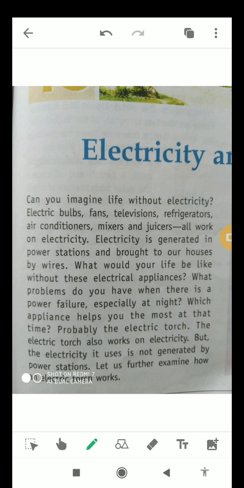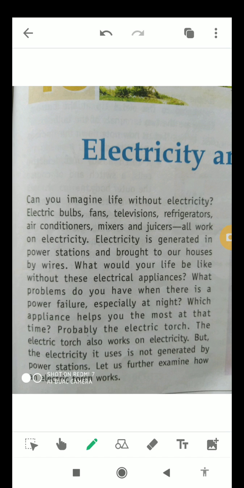As you know, students, without electricity we cannot imagine our life, because every electrical appliance is dependent on electricity. For example, bulb, fans, televisions, refrigerators, ACs, mixers and juicers, and many others.